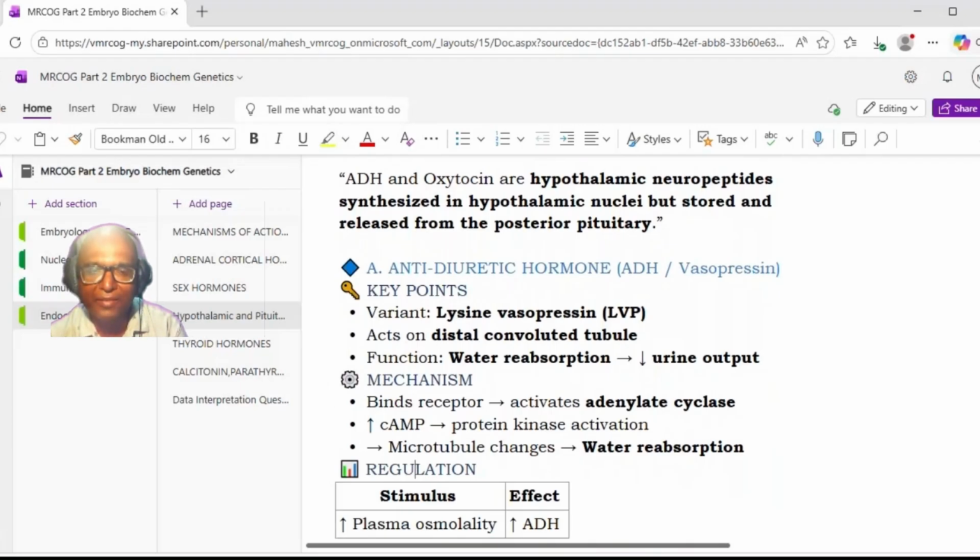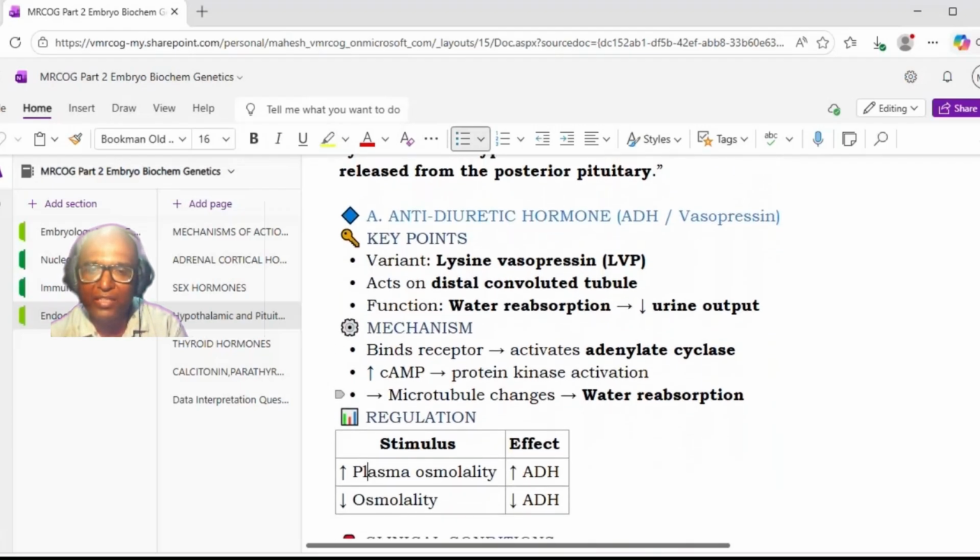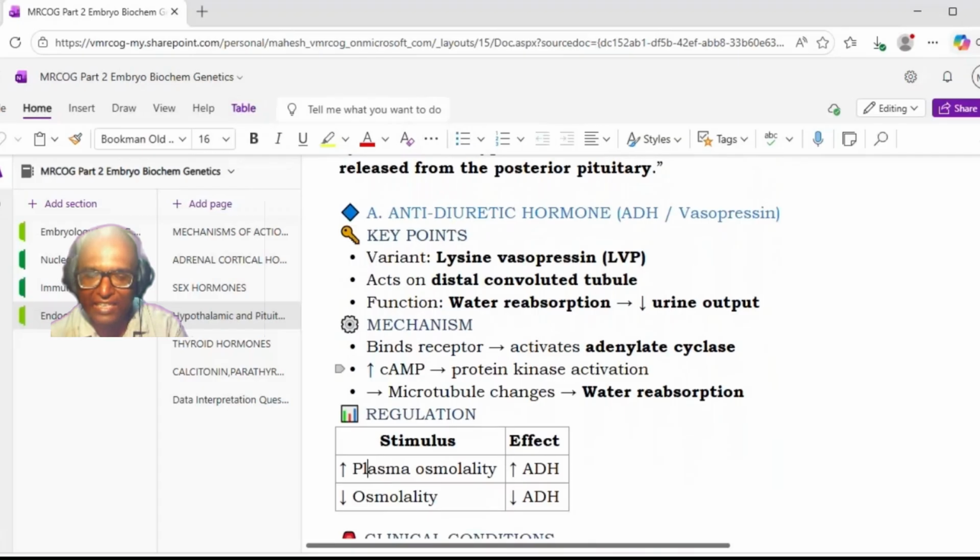Okay, so how does it act? It will bind with the receptor and it will activate the adenylate cyclase. So cyclic AMP level will be increased, then the protein kinase activation will be there, and in the microtubule there will be certain changes and there will be water reabsorption finally. So this ADH is responsible for water reabsorption.